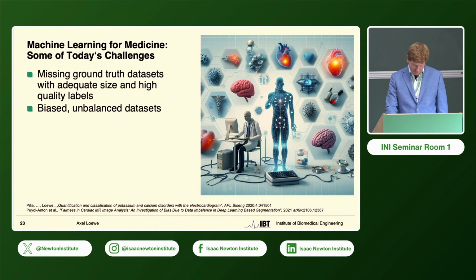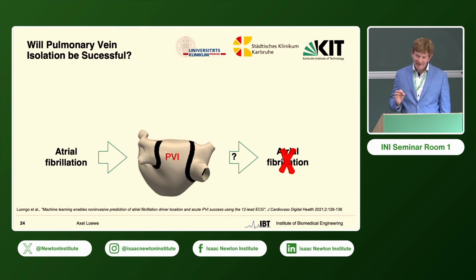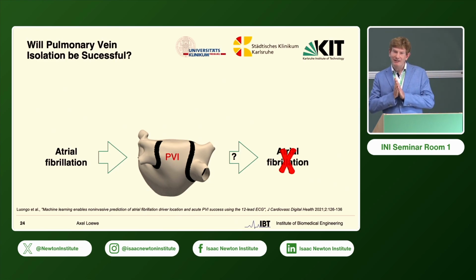And the tricky part often for machine learning is having adequate data sets of adequate size and with high quality labels that are also not too much biased. And the question we wanted to address here is if we could identify the patients in which this pulmonary vein isolation, so the first line therapy, will likely be sufficient and working well.